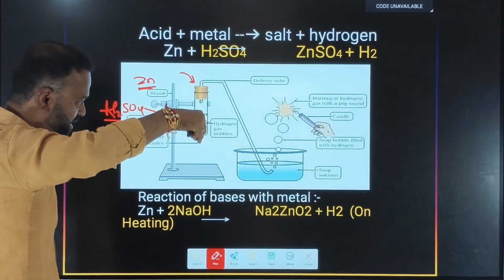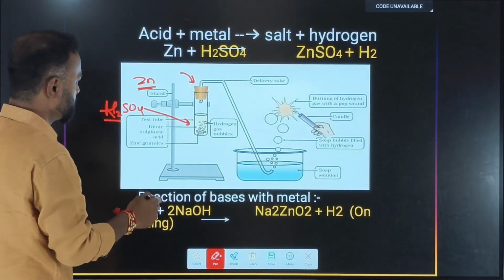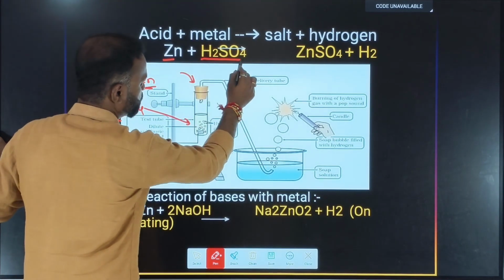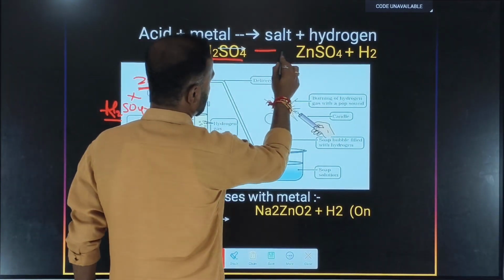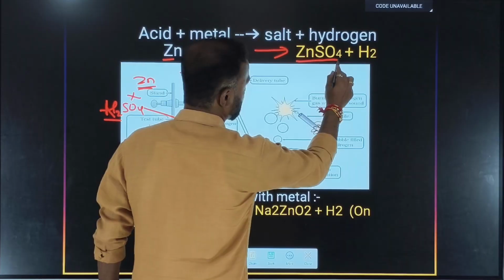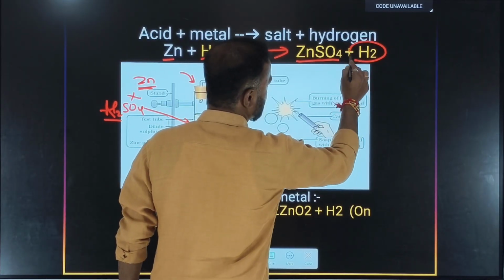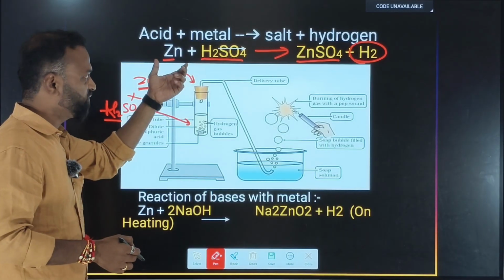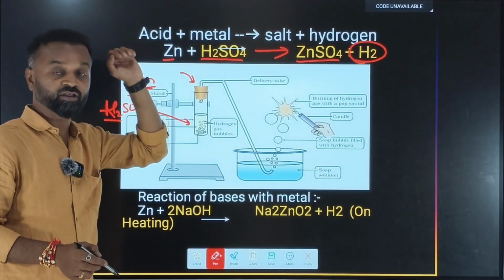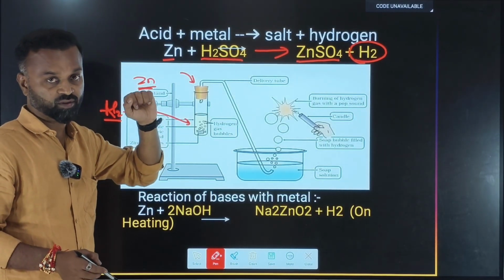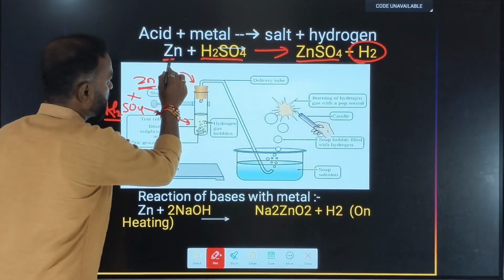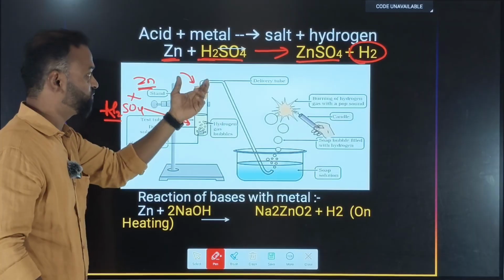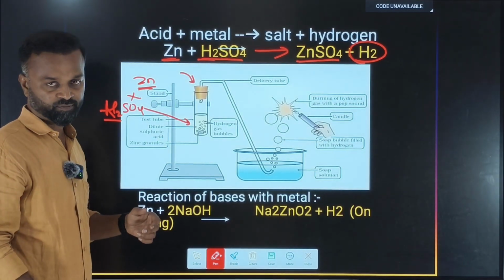So when they put that zinc metal into the acid, they react with each other. Zinc will react with the H2SO4, and it will form zinc sulfate, plus hydrogen gas is liberated. And remember, this is a type of displacement reaction which you studied in the first chapter, chemical reactions and equations. Zinc is more reactive than hydrogen. That's the reason zinc is able to displace the hydrogen from its salt solution.